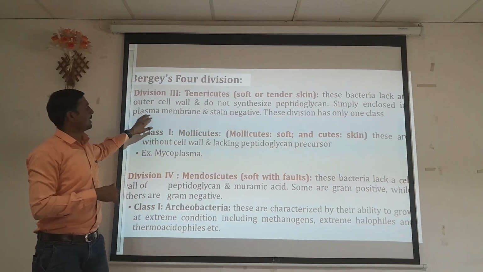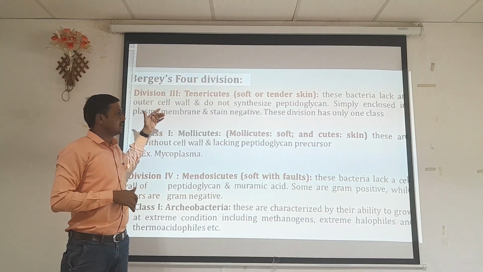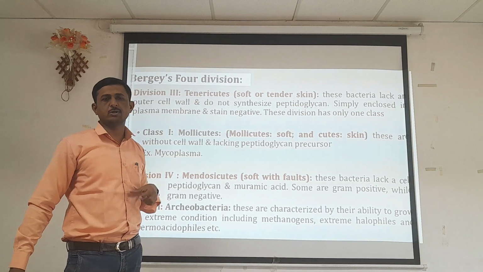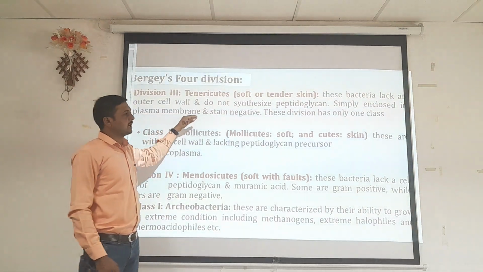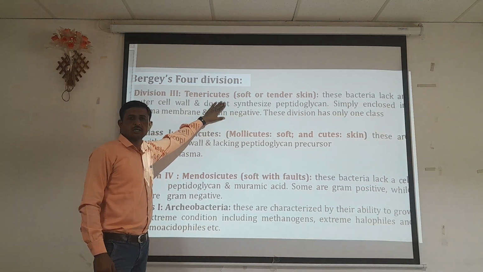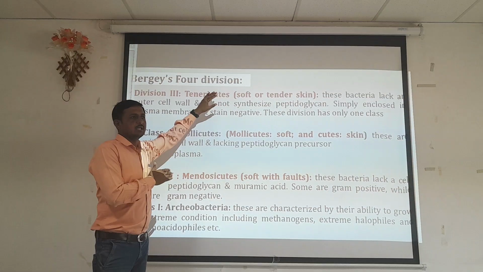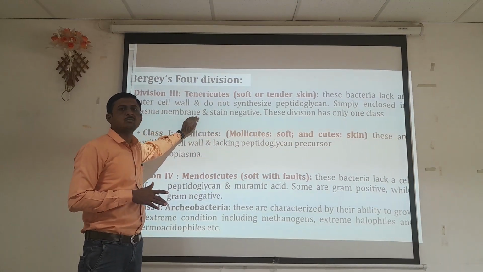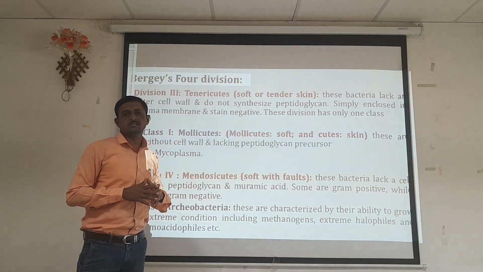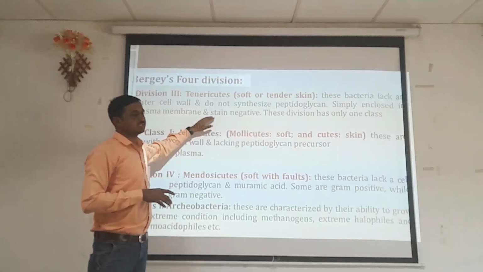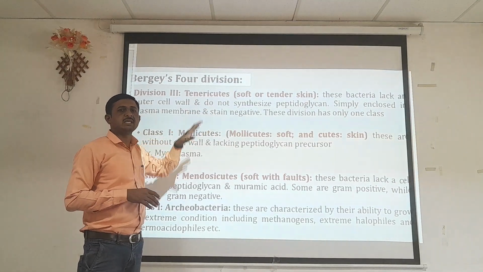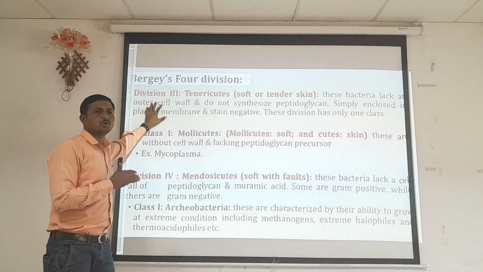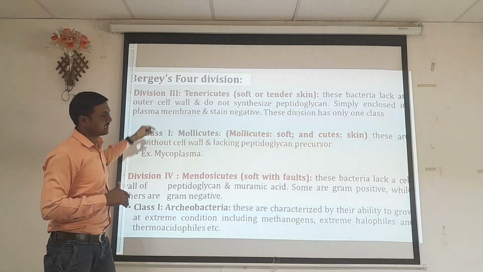They are simply enclosed in the plasma membrane, which is the outermost covering of the organism. While in gram-positive and gram-negative bacteria the outermost layer is the cell wall, which contains peptidoglycan, in this third group of organisms peptidoglycan is absent. Their covering is soft and tender, and the outermost membrane is the cell membrane. And when we stain these organisms using gram staining, they appear gram-negative, that is, pink in color under the microscope.